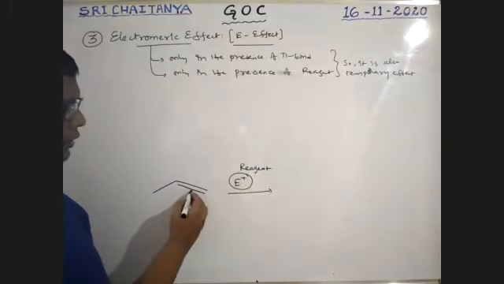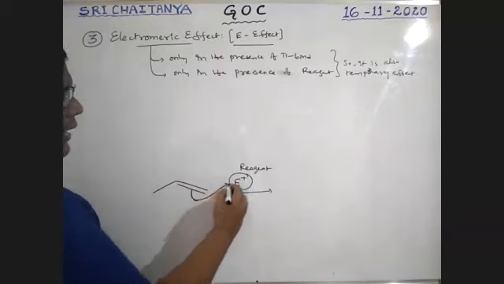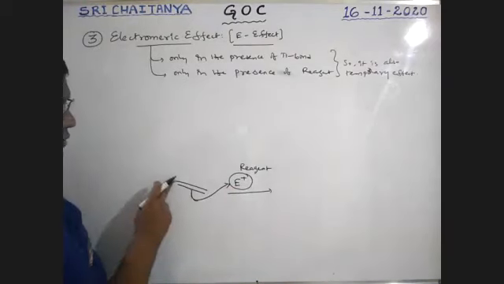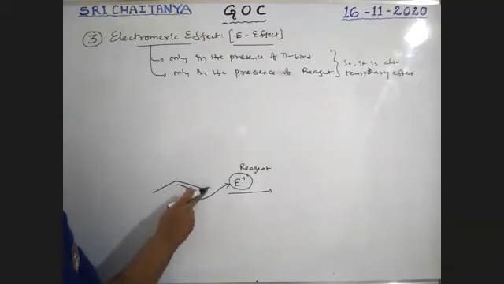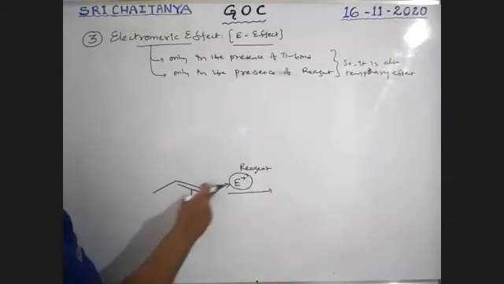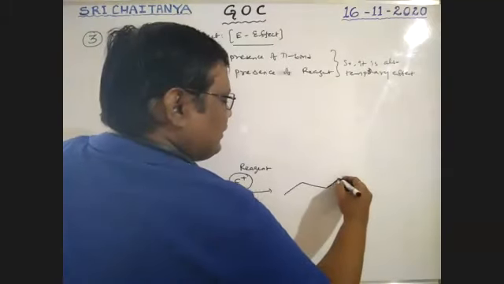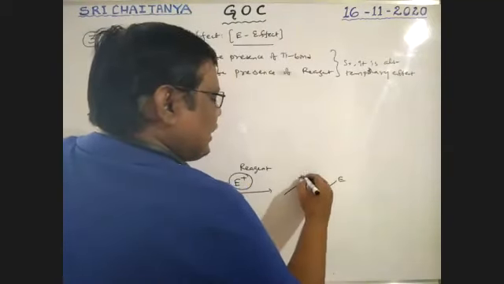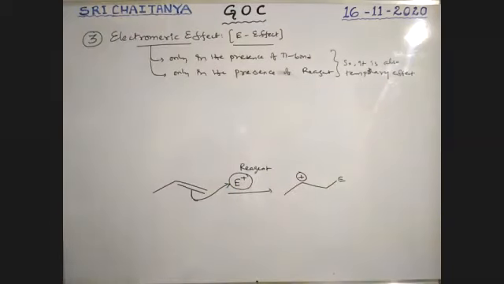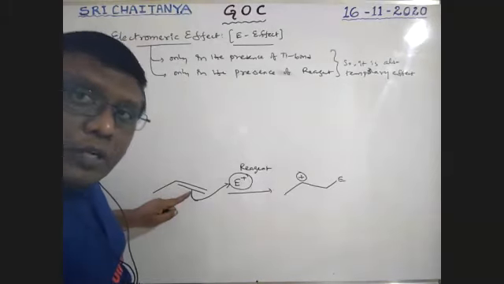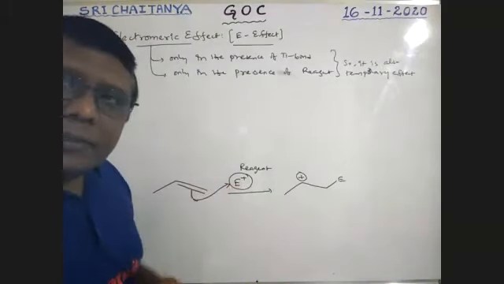Now this pi bond means more electrons are here, so it catches that electrophile, boys. Because of that, this carbon gets a positive charge, and the other carbon gets a negative charge, which is attached with the E. Now it converts like this. This carbon gets the positive charge. Here the pi bond is moving towards the reagent.